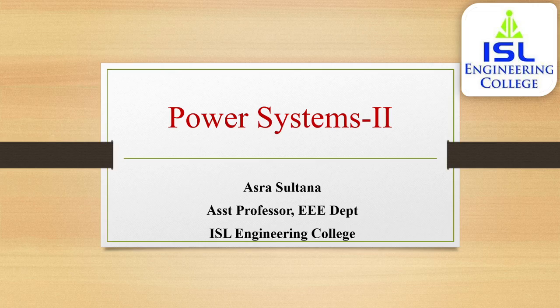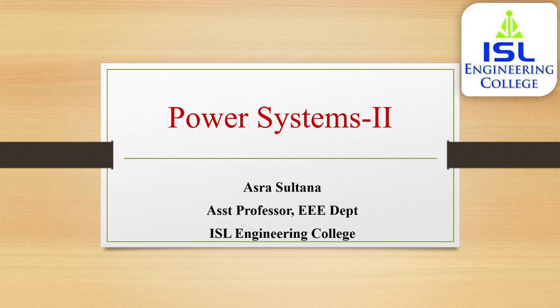Transmission efficiency is the ratio of receiving end power to the sending end power of a transmission line. That is, receiving end power by sending end power into 100, or Vr Ir cos phi r by Vs Is cos phi s into 100. Here suffix R refers to the receiving end side and S refers to the sending end side.